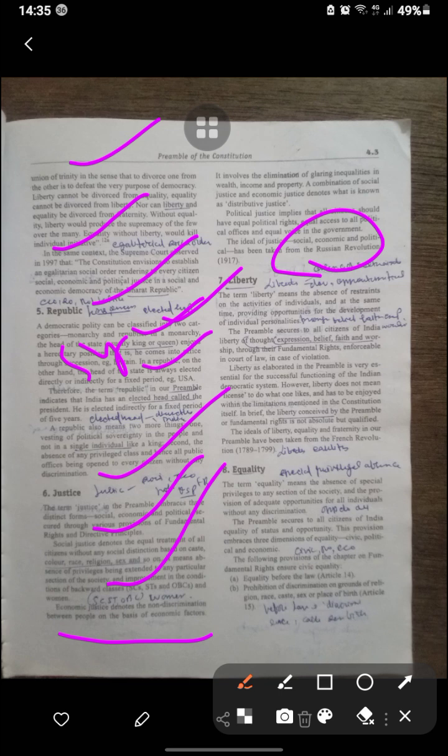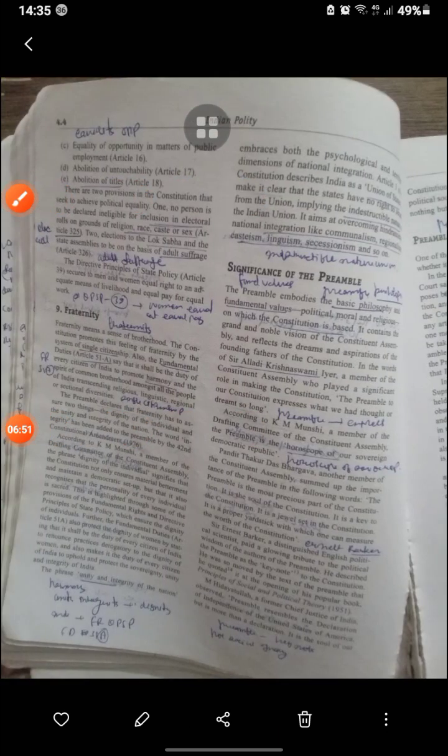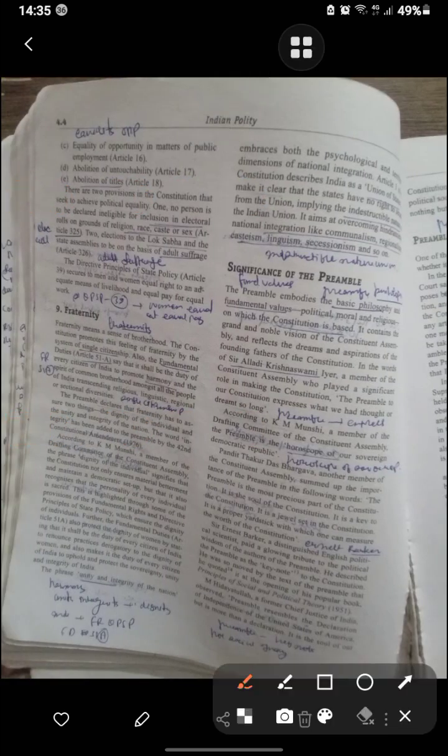The idea of liberty, equality, and fraternity, conceived by the Preamble, is known from the French Revolution. Equality means the absence of special privileges, and the Preamble ensures all citizens of India equality of status and opportunity. So equality is civic, political, and economic equality: equality before law, prohibition of discrimination on grounds of religion, race, caste, and sex, equal opportunities, and abolition of untouchability and titles.